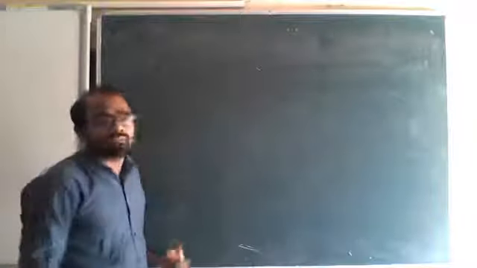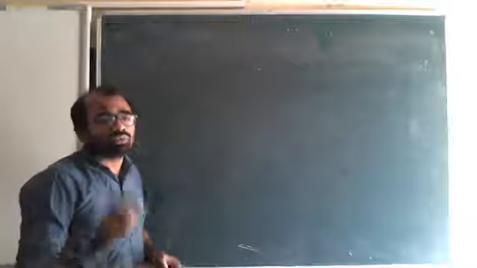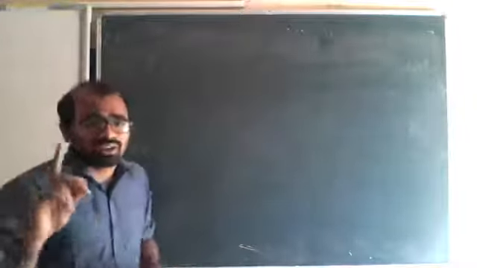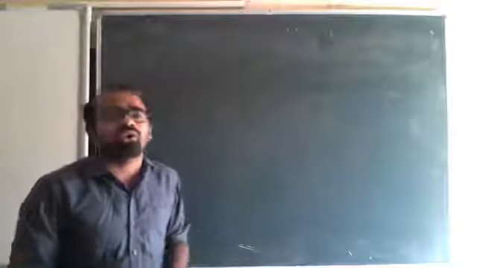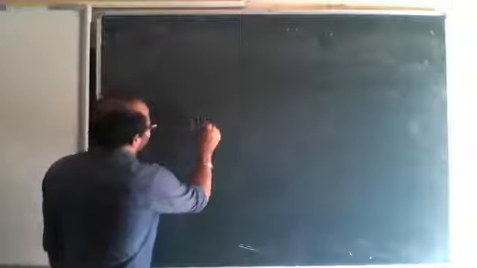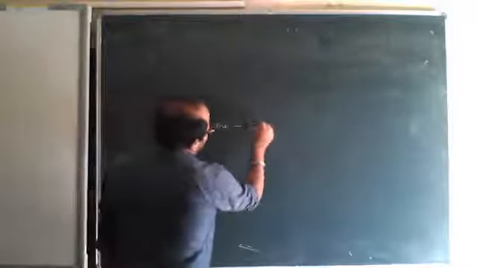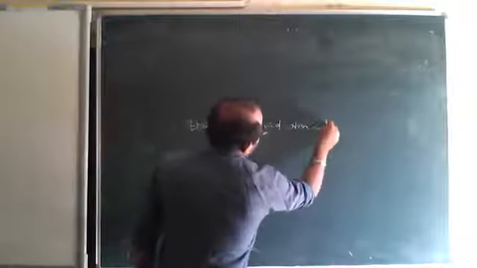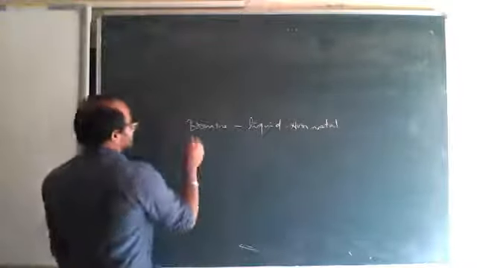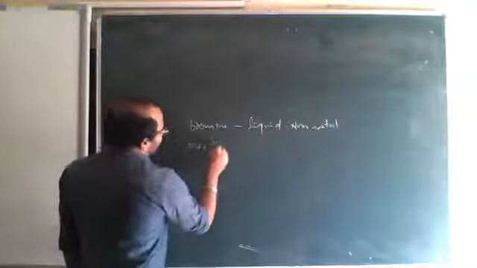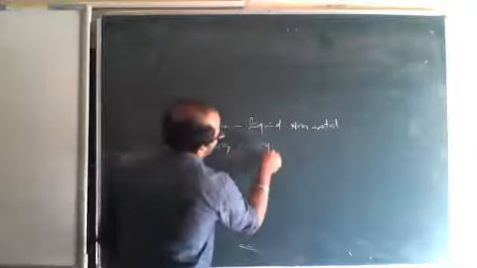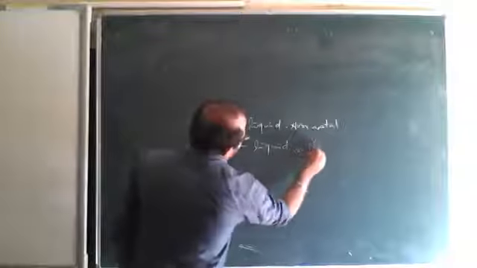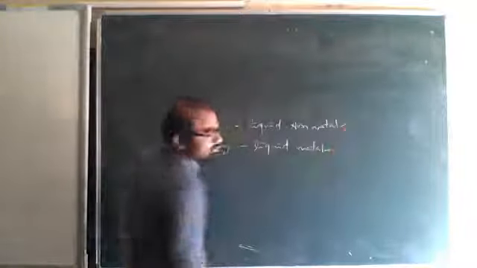Liquid present in metals: the liquid metal we call mercury, and there is one liquid non-metal that we call bromine. You should remember, bromine is a liquid non-metal. These questions might be asked for your 1 mark. Bromine is a liquid non-metal and mercury is a liquid metal. In 1 mark, this might be asked.